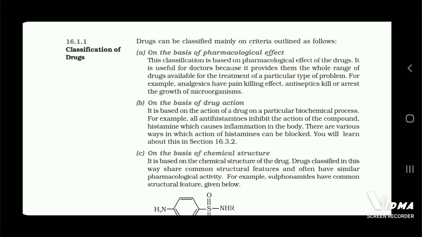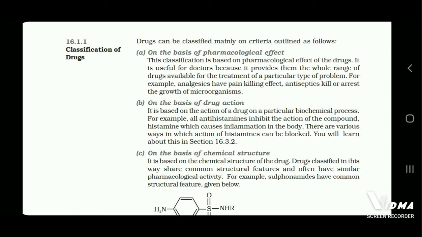16.1.1 Classification of drugs. Drugs can be classified mainly on criteria outlined as follows. A. On the basis of pharmacological effect. This classification is based on pharmacological effect of the drugs. It is useful for doctors because it provides them the whole range of drugs available for the treatment of a particular type of problem. For example, analgesics have pain-killing effect. Antiseptics kill or arrest the growth of microorganisms.